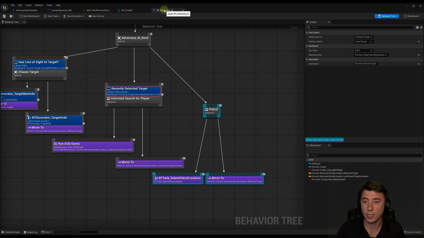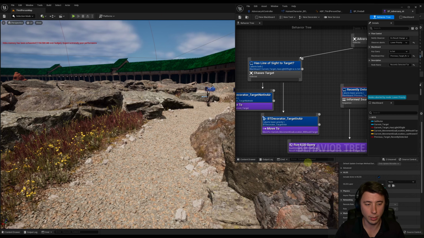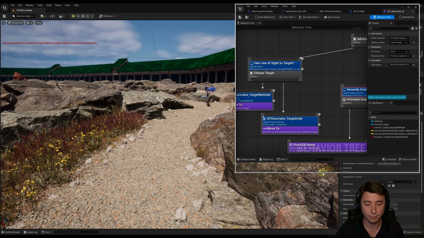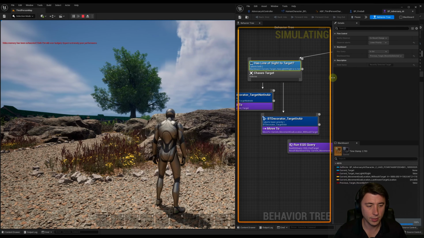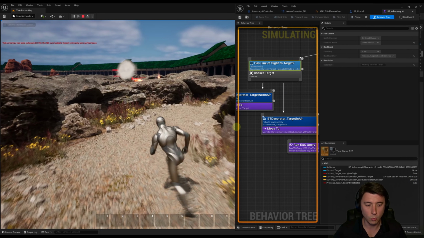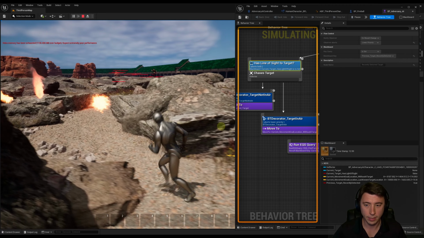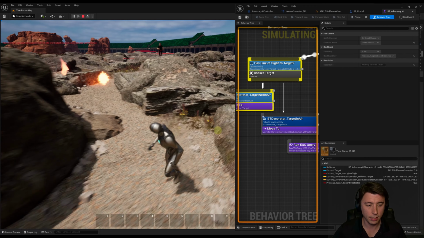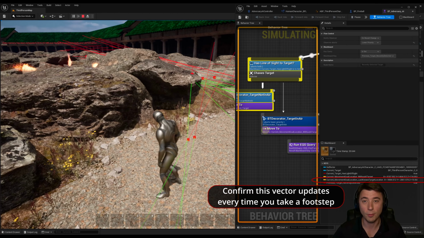The way to test this is we've got to have our behavior tree open, similar to what we did three episodes ago, because I'm going to make sure that this current movement goal location, last known target location, actually updates every time my character takes a footstep. So I'll move this over to the right and we'll test. Let's make this a little bit bigger so I can actually see it. Right now it's invalid because it hasn't detected its target yet. But let's move over there, and as soon as I get within hearing range, it should update. Yep, now it just got a location. Every time I take a footstep, I see it, and now it's got line of sight. Now it's got me. So far, so good.